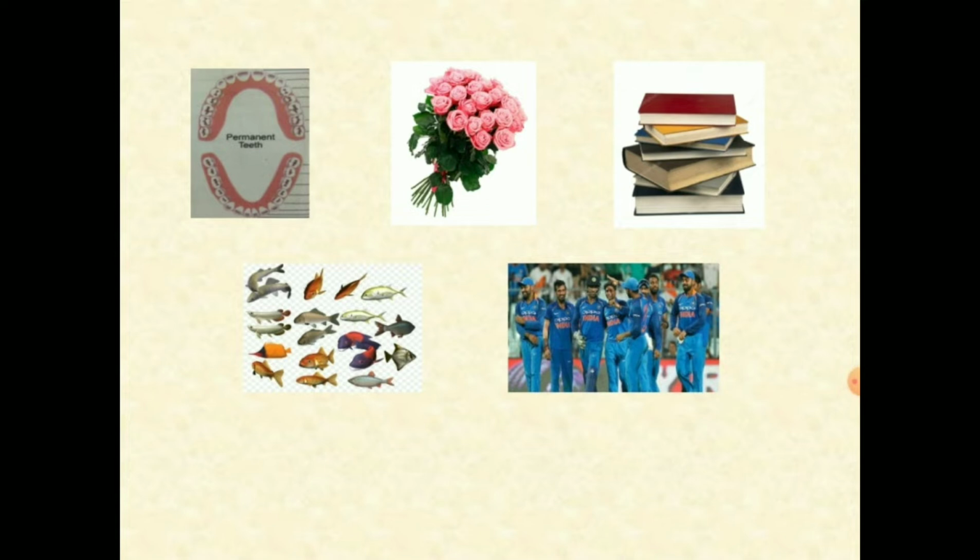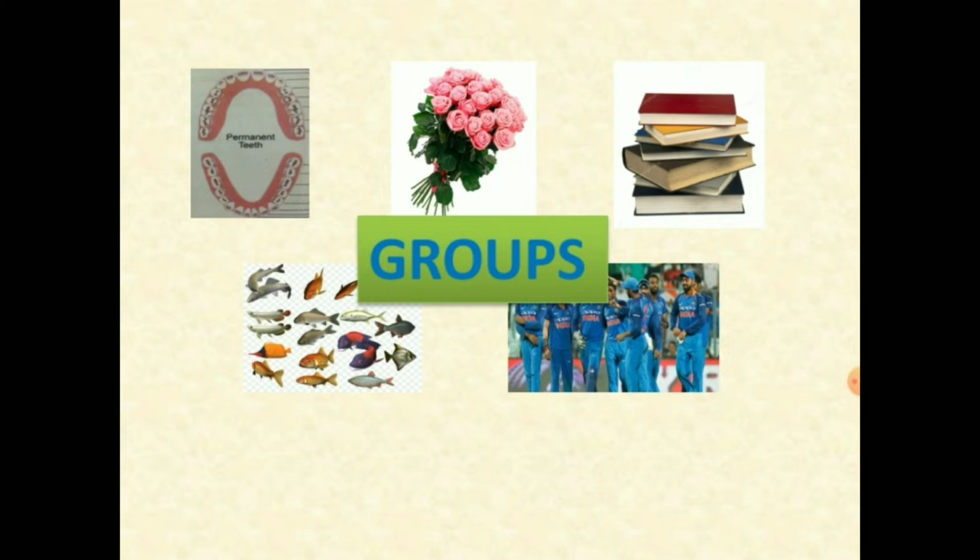Here, the one thing that can be seen in common is that everything is in the form of a group, and we know which objects are present in every group, and they can be listed out. So, these types of groups are also called sets. That's it. Today's topic is sets. But what exactly is a set? How can we define it?